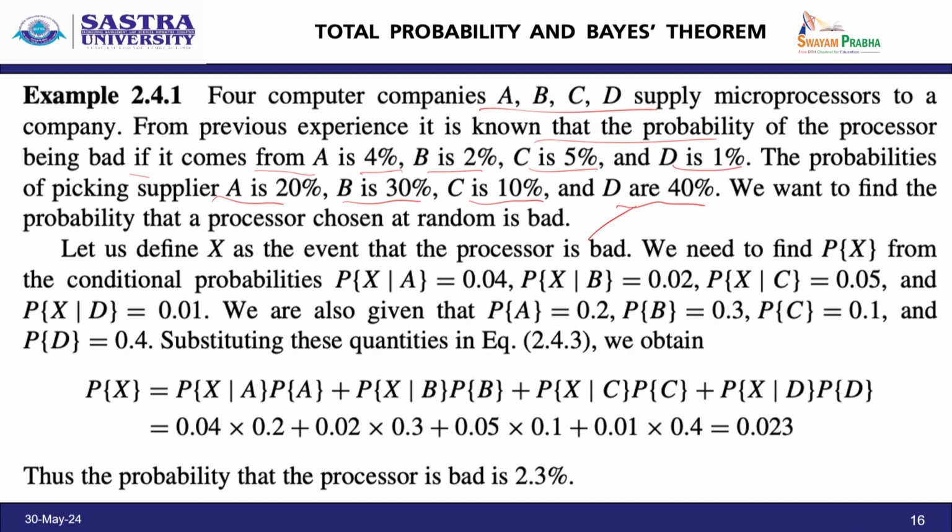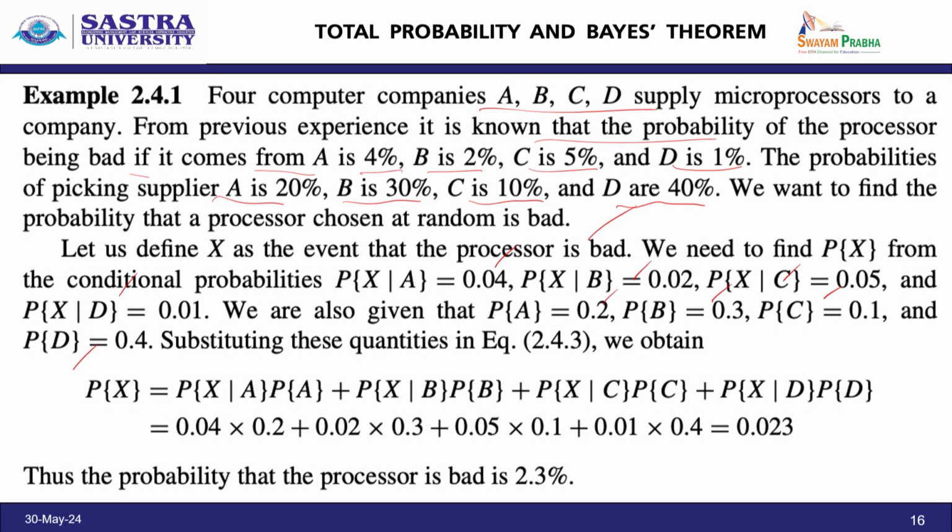P of X given A is 0.04, that is given. P of X given B is 0.02. P of X given C is 0.05 and P of X given D is 0.01, given. And also given, P of A is 20%, therefore 0.2, P of B is 0.3 and P of C is 0.1. Now P of D is also given as 0.4, because 40%.